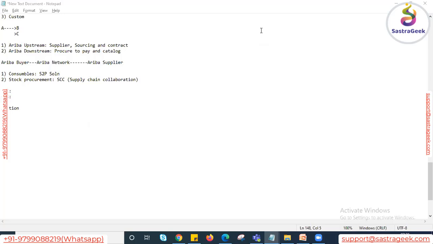Okay. Any further questions from anyone? Hi, Rohit. My name is Dinesh. I have a question. Does Ariba deal with only sourcing and procurement, or does it deal with goods receipt and invoice receipt also? Yes, it deals with goods receipt and invoice receipt as well in the procure to pay solutions.